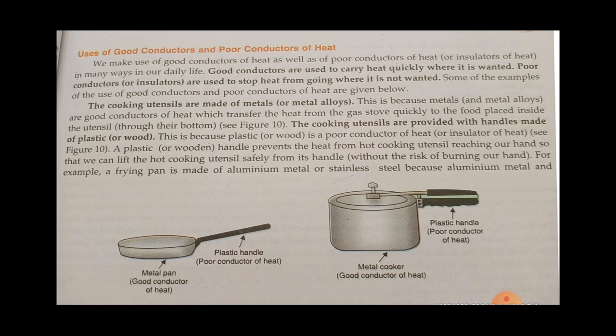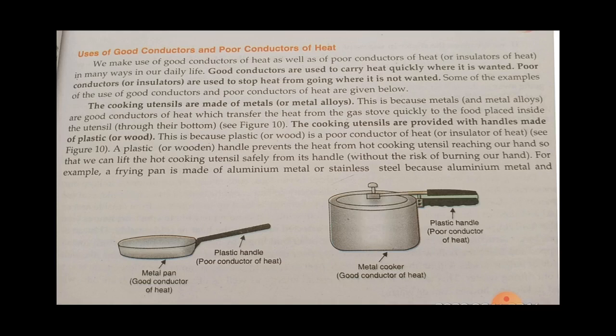Cooking utensils are made of metals. This is because metals are good conductors of heat, which transfer the heat from the gas stove very quickly, and our food is then cooked very fast. Cooking utensils are provided with a plastic handle because plastic is a poor conductor of heat, and the plastic handle prevents the heat from the hot cooking utensil reaching our hand. So we can easily lift the hot cooking utensils safely from the handle.